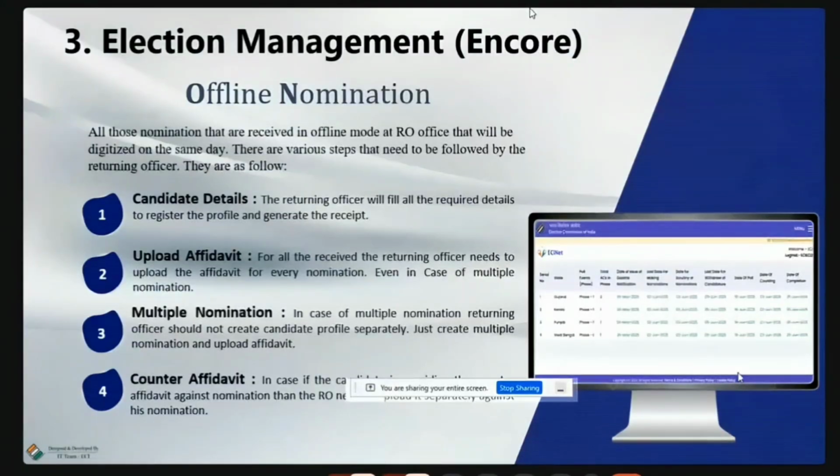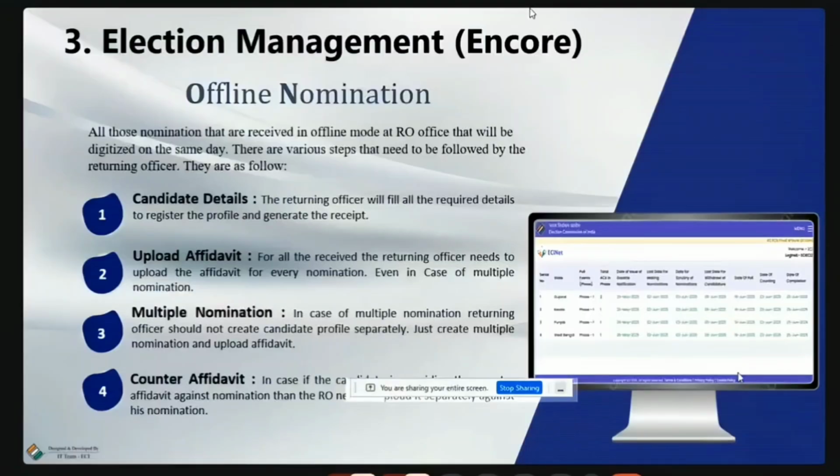The third one is multiple nomination. So what is multiple nomination? If one candidate comes for filing the nomination and files a nomination, then again he files another nomination. The same person files another nomination. That is called multiple nomination. A single candidate can give about four nominations.